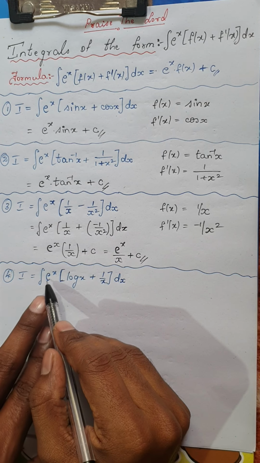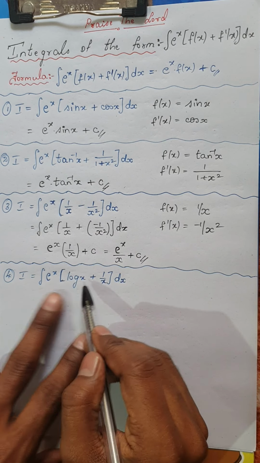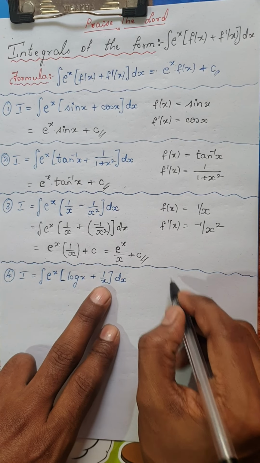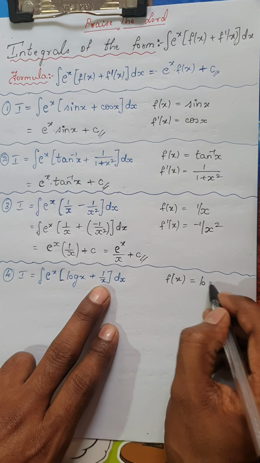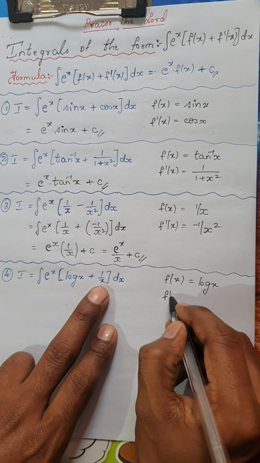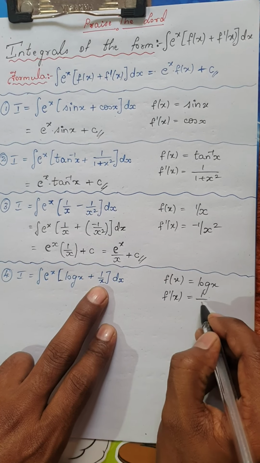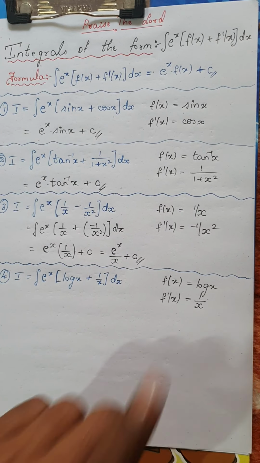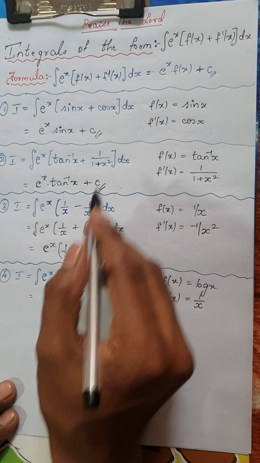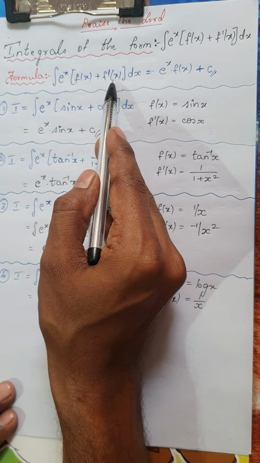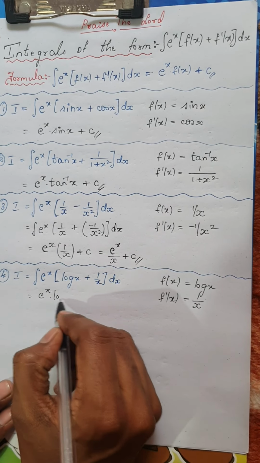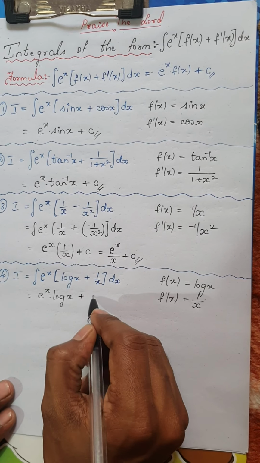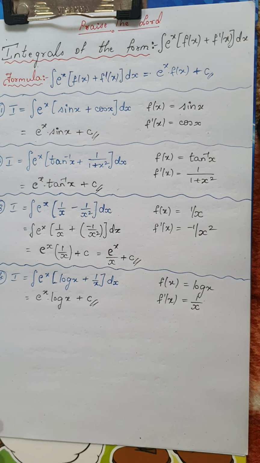Consider the next question. I have integral of e power x into log x plus 1 by x. This is again a basic result. If I consider f of x as log x, then derivative of log x, that is f dash of x, would be 1 by x, isn't it? So this is directly of the form e power x into f plus f dash. So the integral would be e power x into log x plus c as the constant of integration.